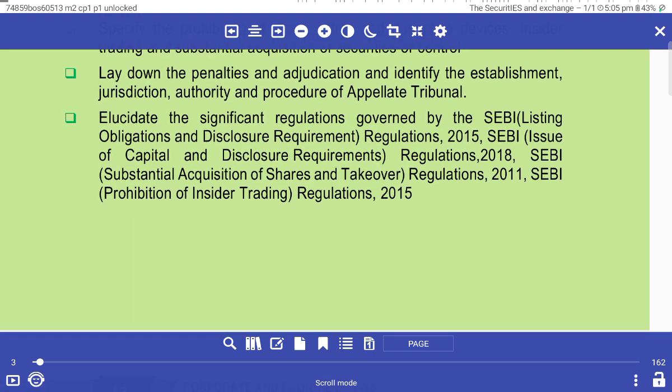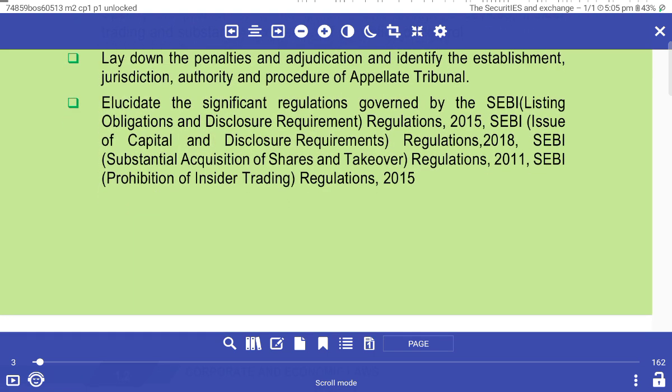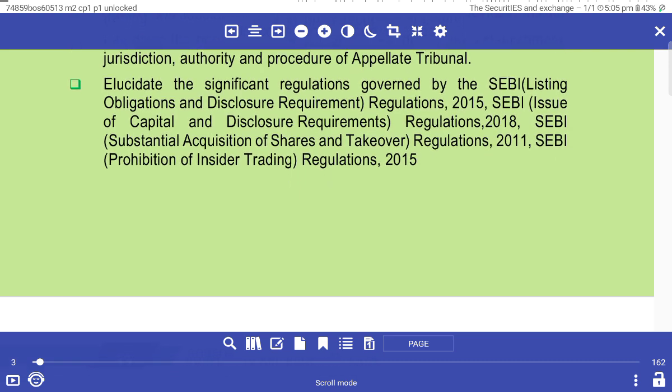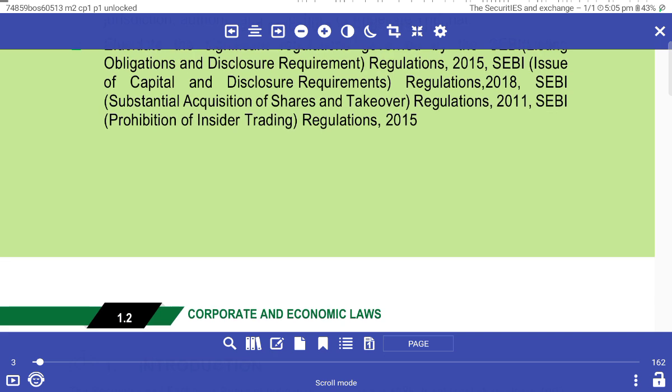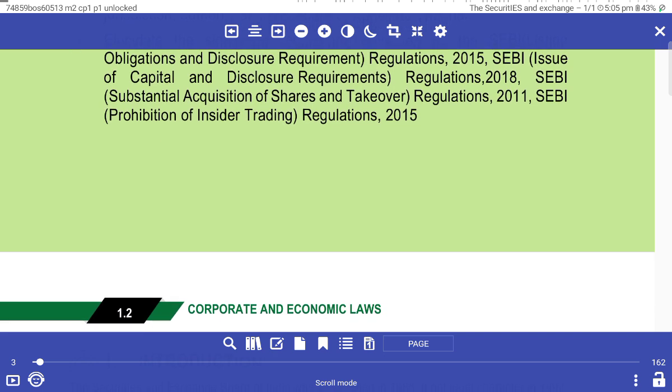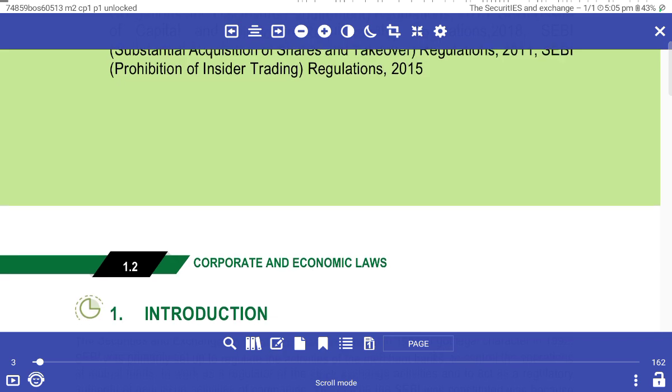Allocate the significant regulations governed by the SEBI: the SEBI Listing Obligations and Disclosure Requirements Regulations 2015, SEBI Issue of Capital and Disclosure Requirements Regulations, SEBI Substantial Acquisition of Shares and Takeovers Regulations 2011, and SEBI Prohibition of Insider Trading Regulations 2015.